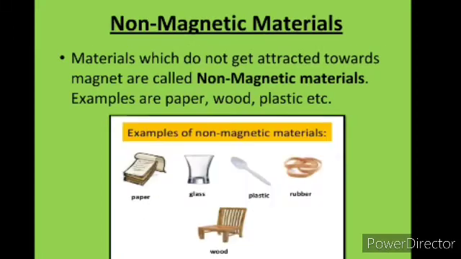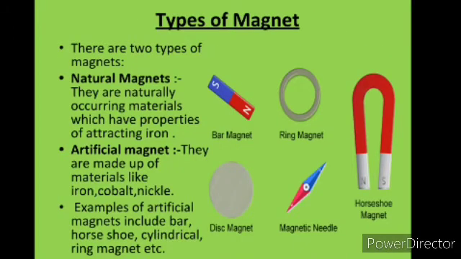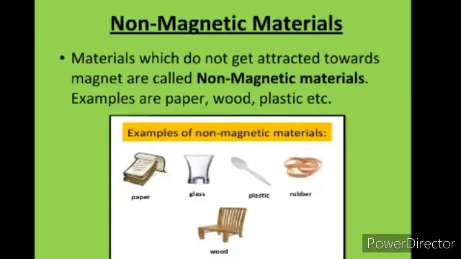The next one is non-magnetic material. The materials which do not get attracted towards a magnet are called non-magnetic materials. The best examples are paper, wood, plastic, and the things made up of wood, plastic, and paper are also non-magnetic in nature. Glass, plastic, rubber, paper, wooden chair, wooden bed, etc. are examples of non-magnetic material.